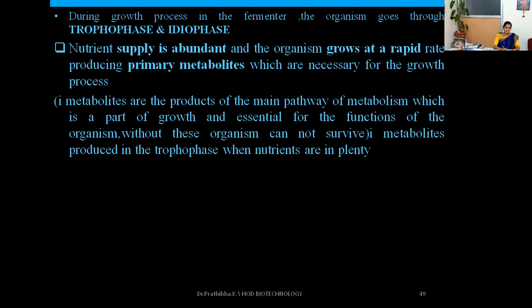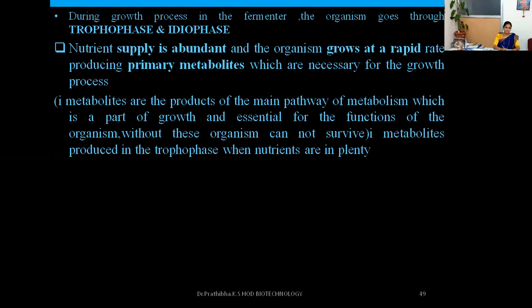It usually performs physiological functions in the organism. That is, it's an intrinsic function. Examples of primary metabolites are carbon source, nitrogen source, amino acids, etc.